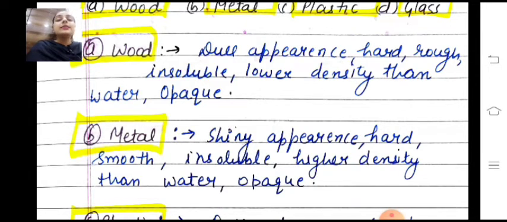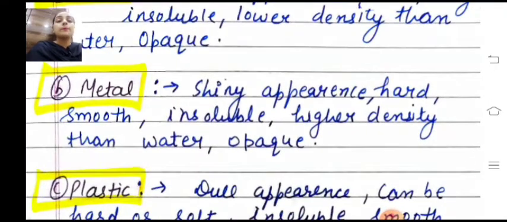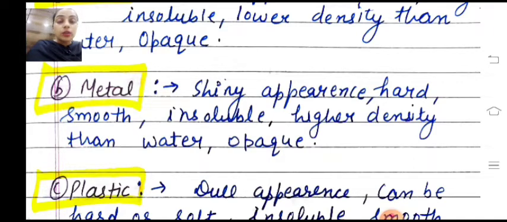Second thing is metal. Metal has a very shiny appearance, मतलब lustrous, चमकदार. It is hard and it can be smooth. It is insoluble in water. When we add it into the water, it does not mix with the water. Also it has higher density than water. And it is opaque in nature. It also does not allow light to pass through it.